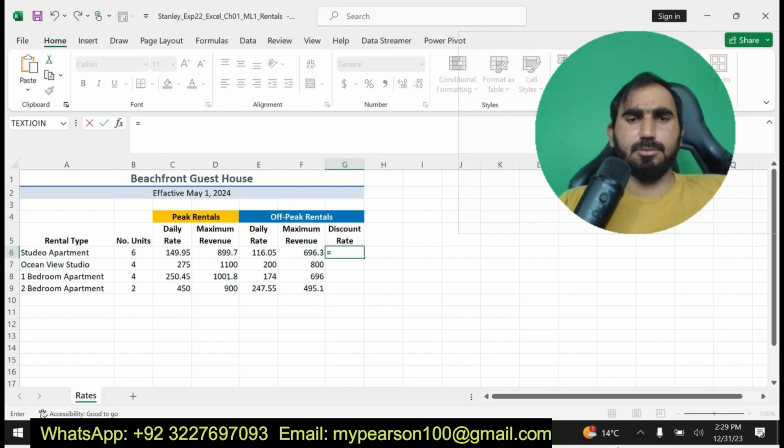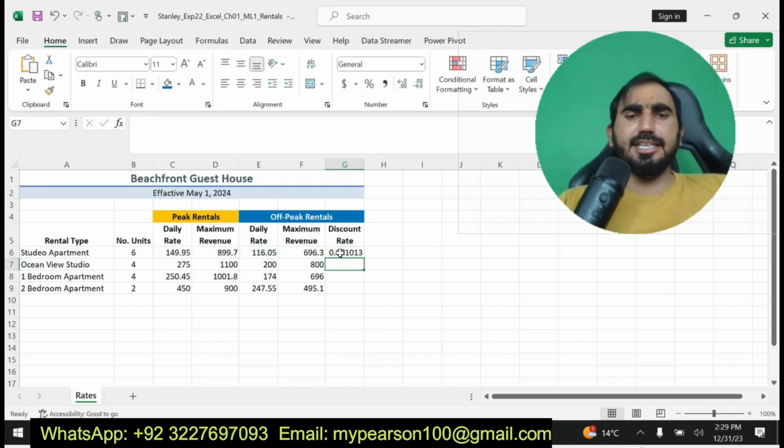The formula is equal to 1 minus E6 divided by D6. Okay, you can see I have done this one, and I have found the discount rate.